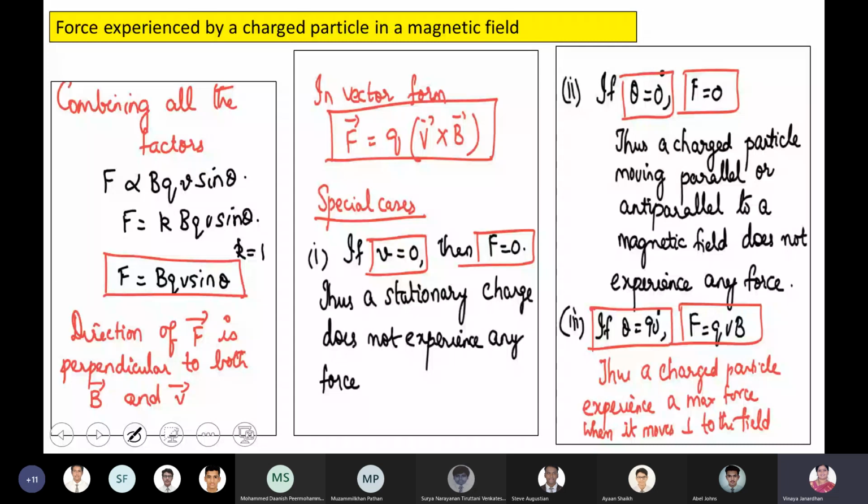A charged particle moving parallel or anti-parallel to a magnetic field will not experience any force, which means the particle goes undeflected. Anti-parallel will be unstable equilibrium. This will be stable, 0 degrees.